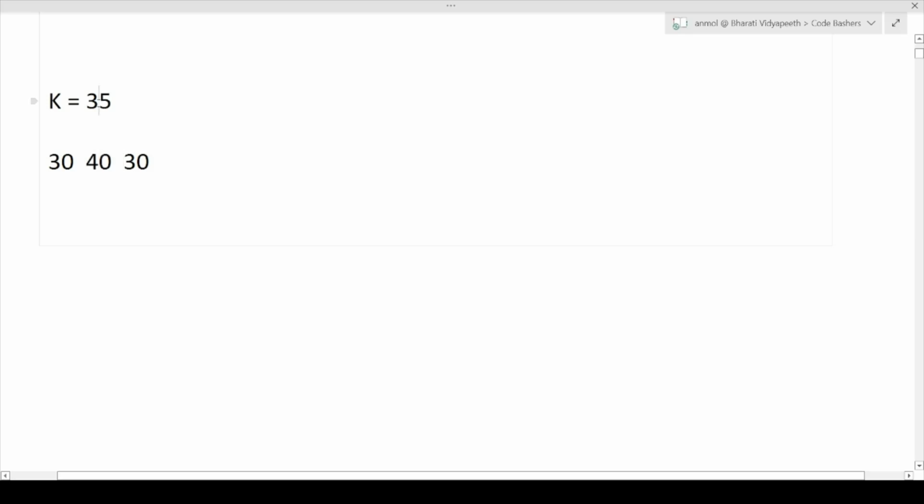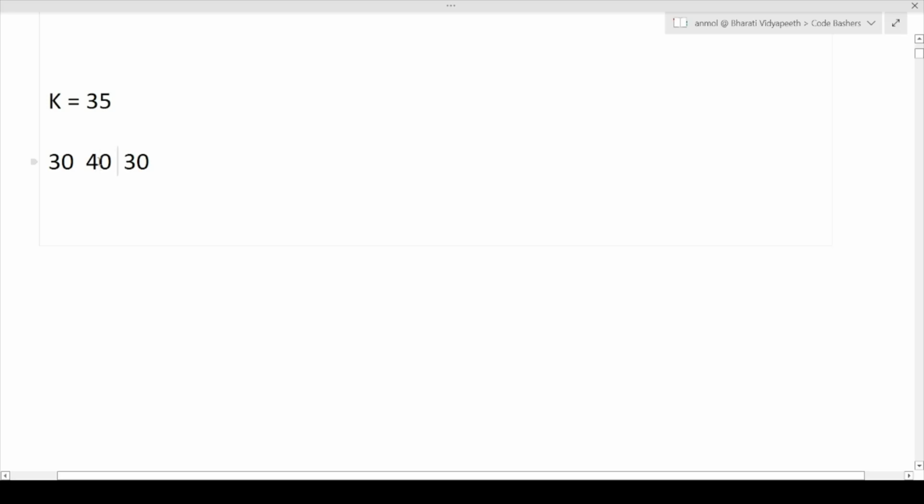We were always talking about the sum value being greater than k, but here a single element is greater than k. So here what we have to do is simply ignore this element. If anywhere in the array we have a particular element that is greater than k, we'll simply ignore that element, and we will start our entire process from the next element.